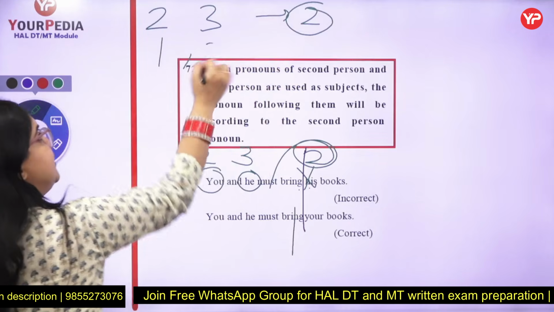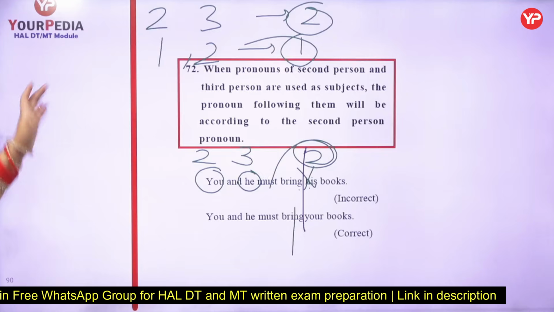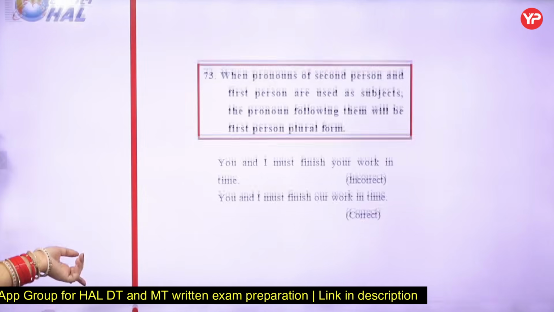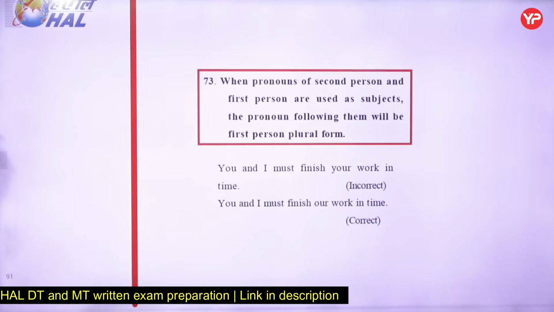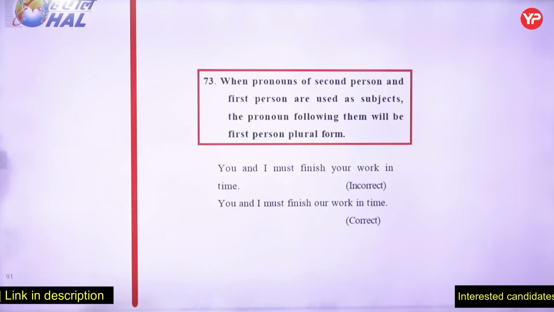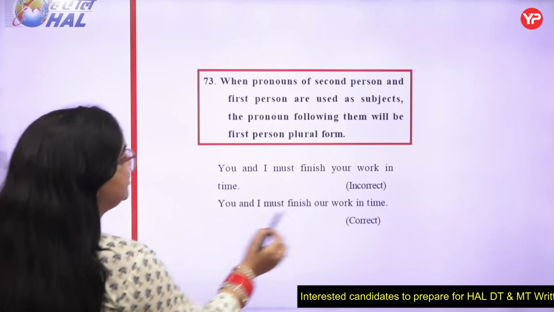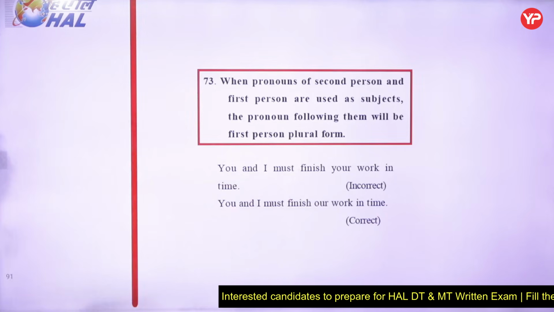If it is first and second person, the pronoun will be first person plural, and "are" will be there. You will get that rule straight and clear. This is the rule: when pronouns of second and first person are used as subject, the pronoun following them will be in first person plural form. "You and I must finish your work"? No. "You and I must finish our work in time."